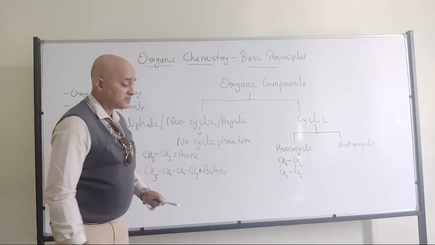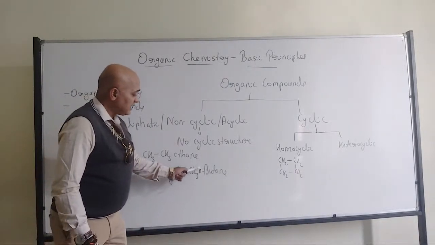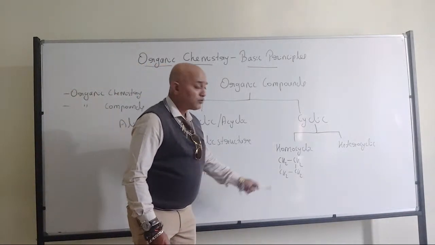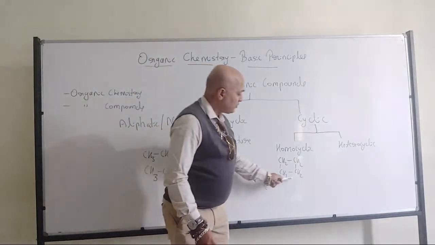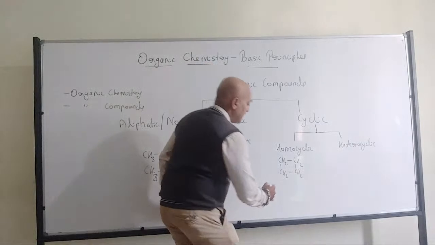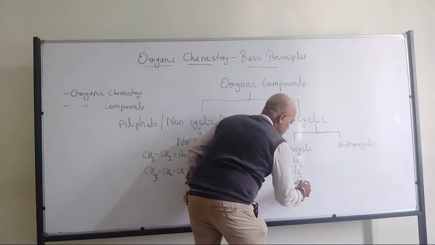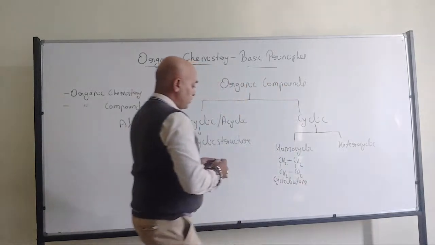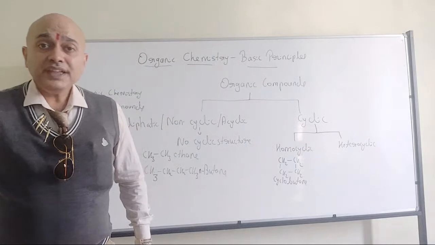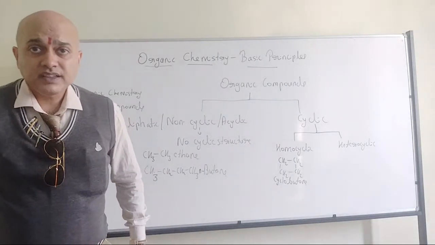But what is the difference? Difference here is we have one terminal methyl, another terminal methyl. So here there is no question of terminal, there is no end. Therefore they are cyclic structure. This is called cyclobutane. Now in the ring we have only carbons which are linked with each other.